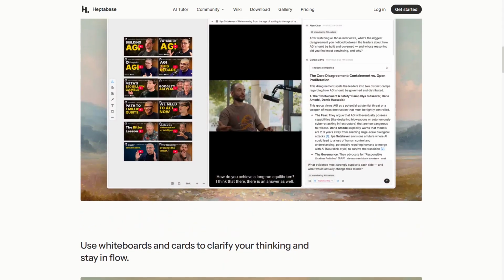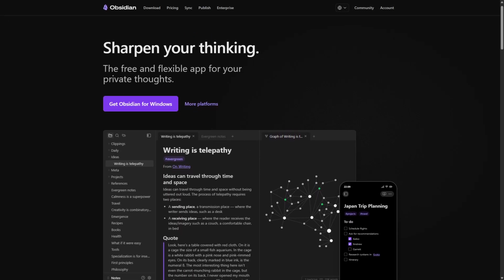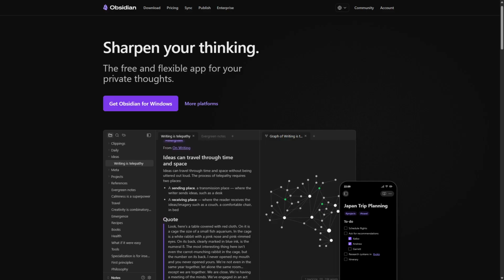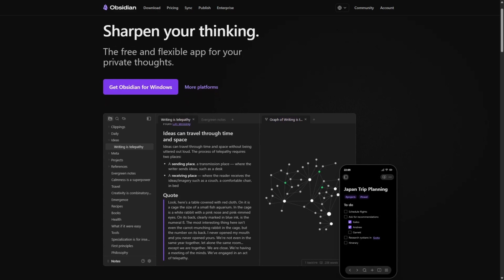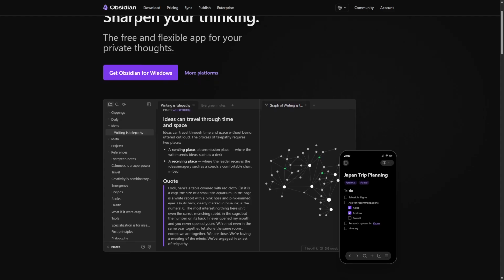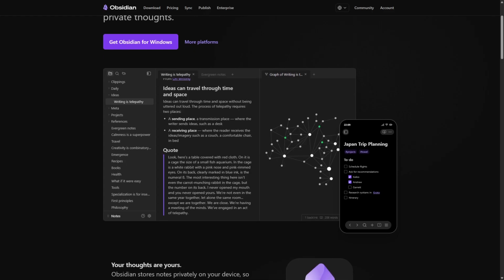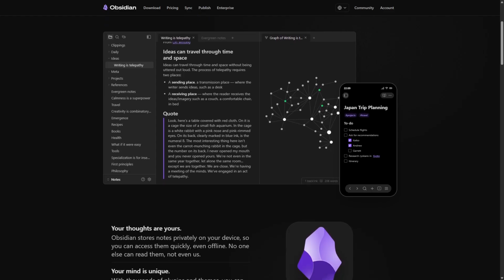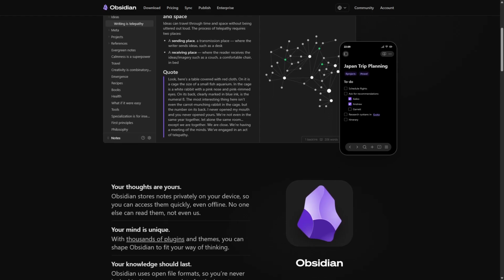Obsidian is a markdown-based note-taking app built around linking plain text files stored locally. It excels at creating a personal knowledge base through bidirectional links, graph views, and extensive plugin support. Users write notes in Markdown, which allows for powerful formatting and embedding, while plugins extend functionality from task management to daily journaling. Obsidian's strengths include complete data ownership, offline access, and a highly customizable environment tailored to power users.